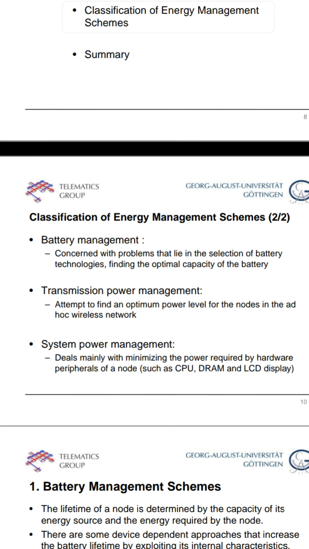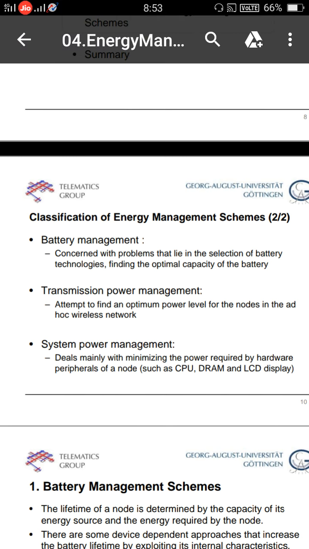A less power consumption path means each and every node in that path has less power consumption. So once nodes consume less power, that path is a less power consumed path. We find that particular path and transfer the data along it; that is transmission power management.